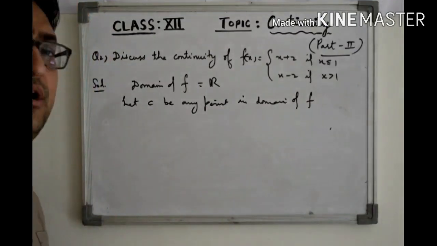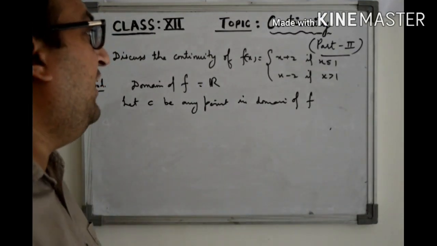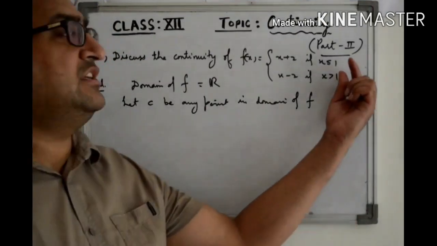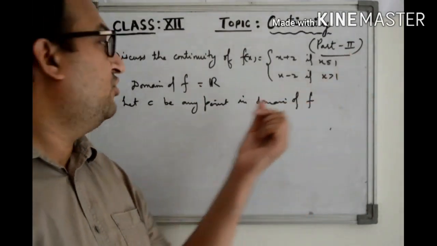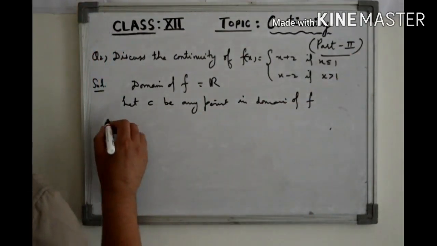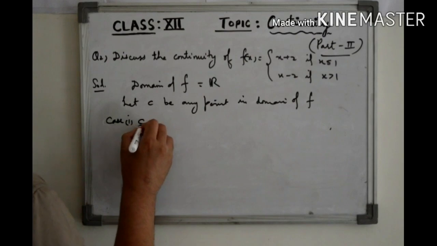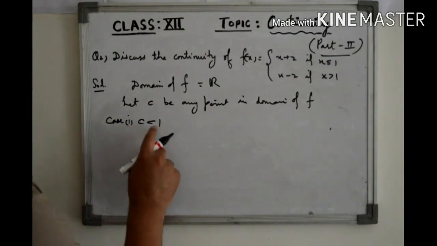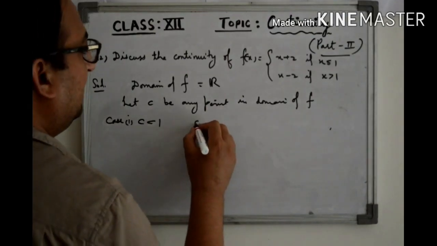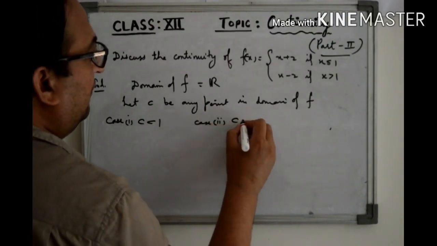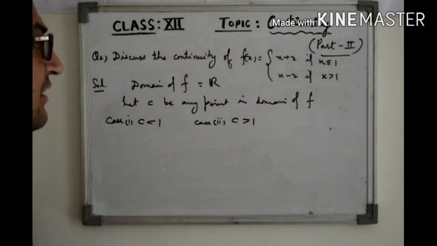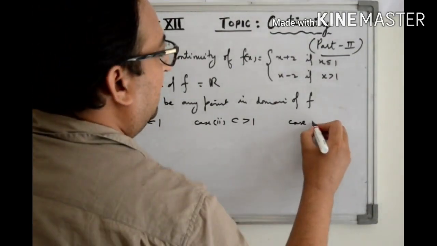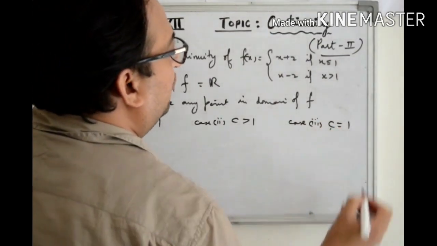As the domain of this function is divided in pieces, we have to make cases. Case 1, when the point at which we are trying to find the continuity is less than 1. Case 2, when that point is greater than 1, and case 3, when that point is equal to 1.